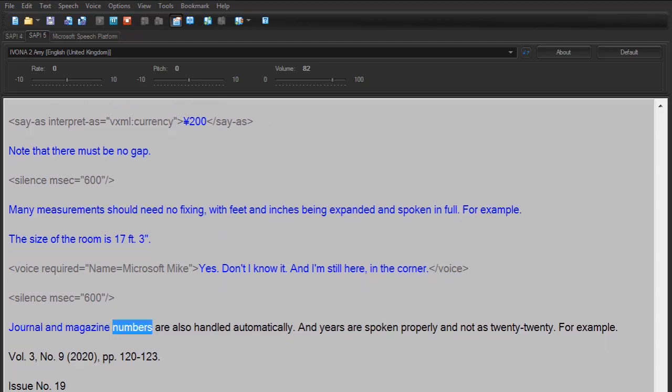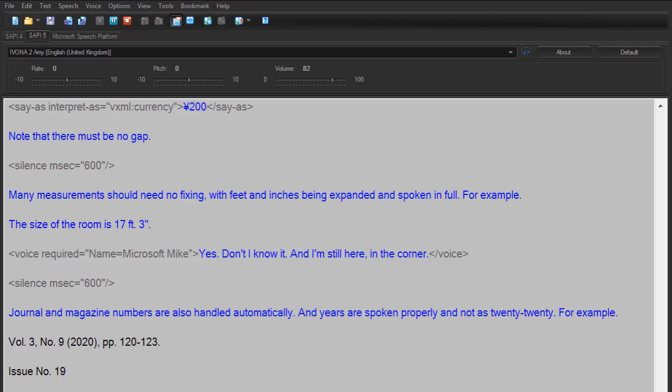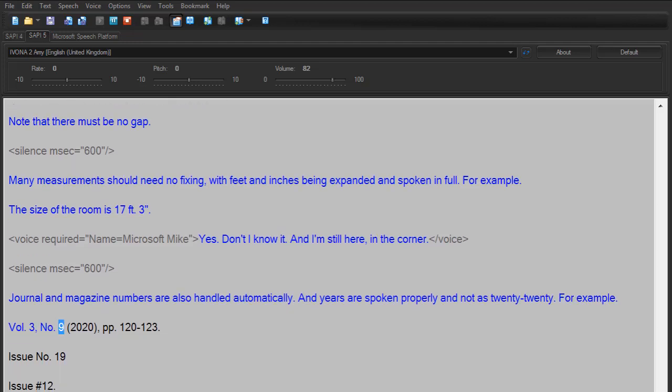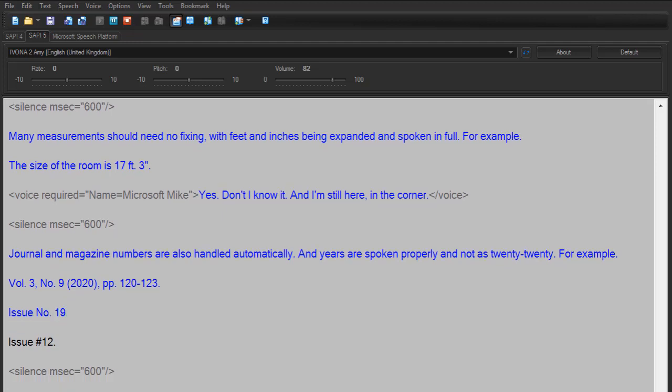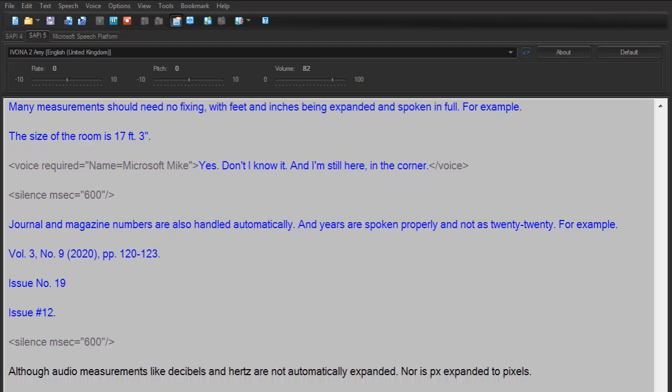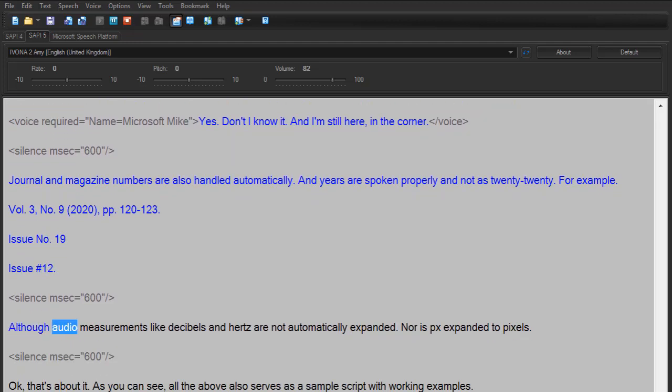Journal and magazine numbers are also handled automatically. And years are spoken properly and not as 2020. For example, Volume 3, Number 9, 2020, pages 120 to 123. Issue number 19. Issue number 12. Although audio measurements like decibels and hertz are not automatically expanded, nor is px expanded to pixels.